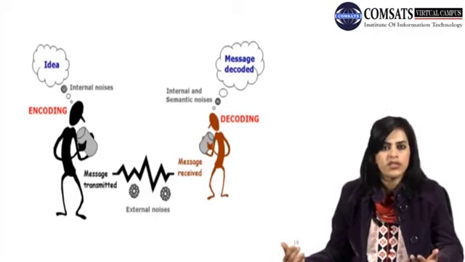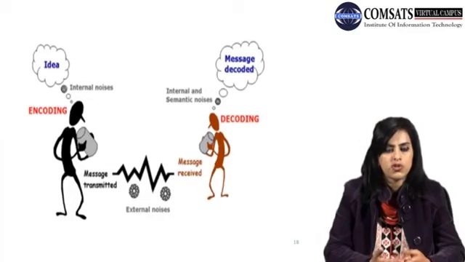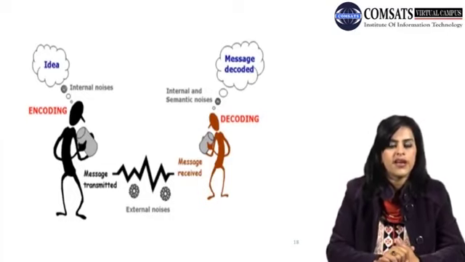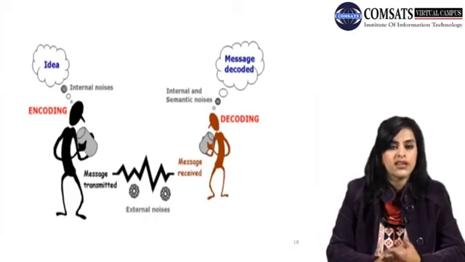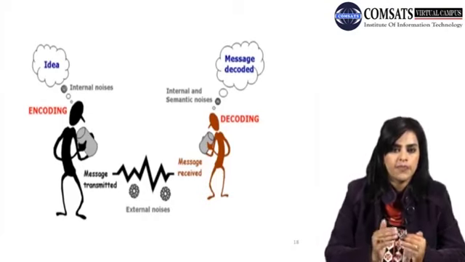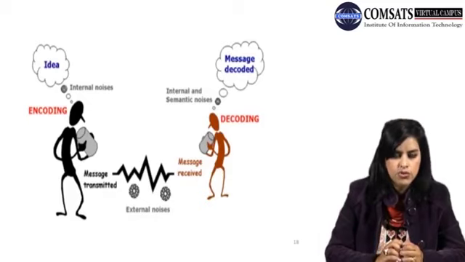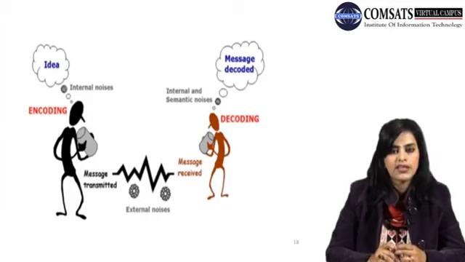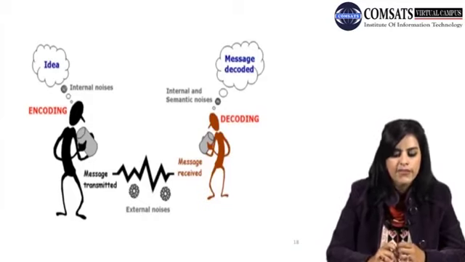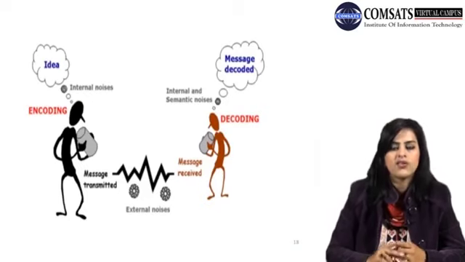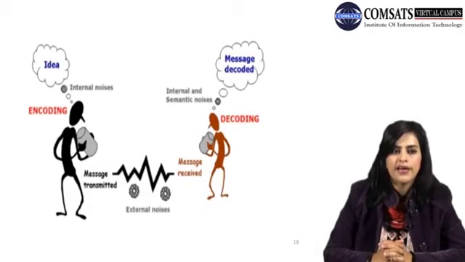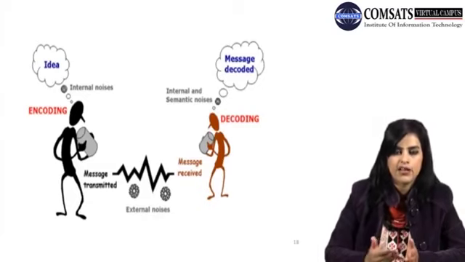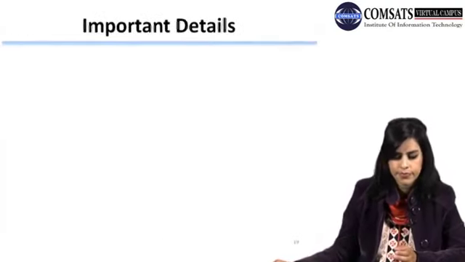He is using his background information to decide which information he is supposed to send to the receiver, and which information he is going to keep to himself. Then the message is transmitted through external noises, whatever is in the environment, and the message is received by the receiver, and he is decoding that message through internal and semantic noises. Sentence structure also varies, and people take different meanings of different words and different sentences, and then the message is being decoded in your brain, as you can see in the picture as well.